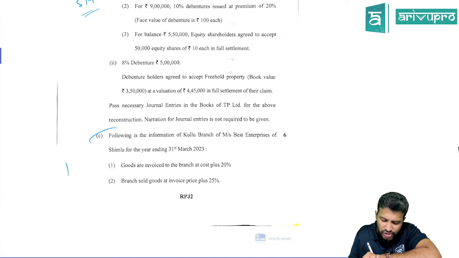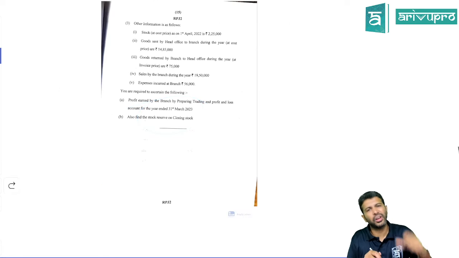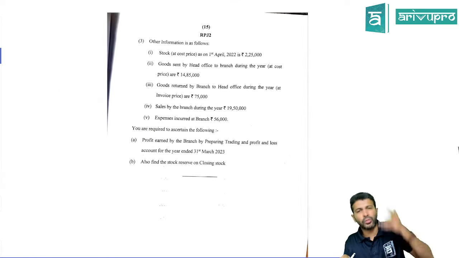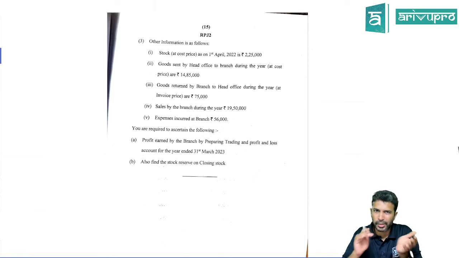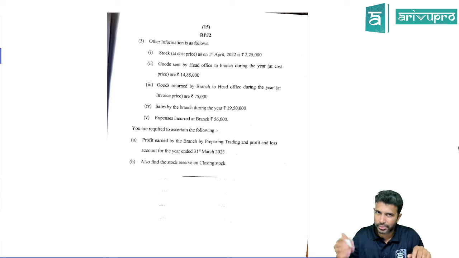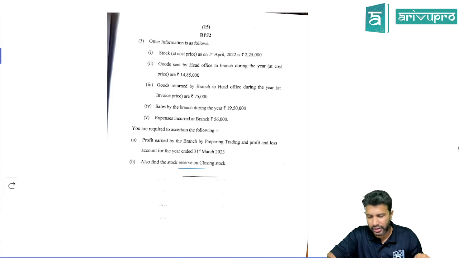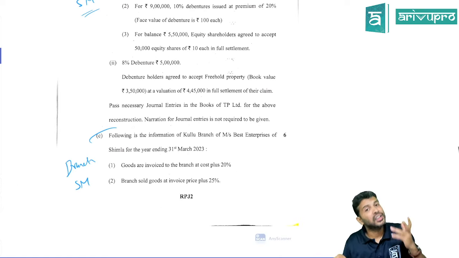This is your branch question. This is also straight from your study material, just that they've changed the names. You just need to prepare the trading and P&L account. One element you need to worry about here is the stock reserve, because the head office would not have sent the goods to the branch at cost price. It will be cost plus something, with some margin included. We need to eliminate the stock reserve. That is one of the requirements. Again, this is a straightforward study material question.